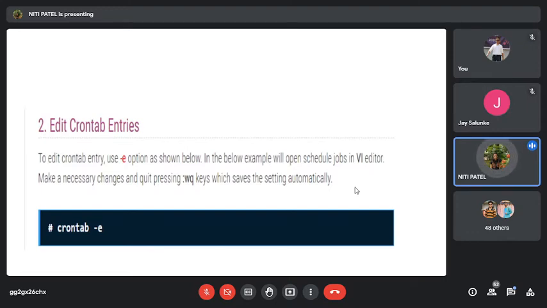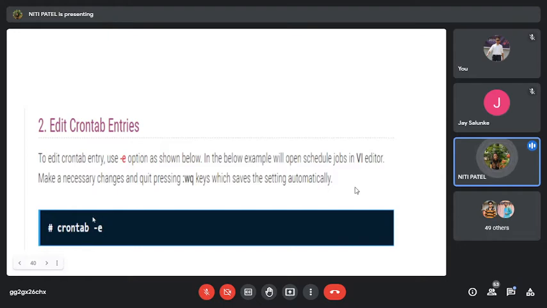So when I open this VI editor, I create a file, I write some text into it, and I save it. Once again, if I want to edit it, I again open it. So whatever I do in the VI editor, the same thing is followed in the crontab also. When I create this file, crontab -a file name, it is nothing but creating a file in a VI editor itself. And in that VI editor, I'm writing these commands. Which commands? The ones which I've shared with you in the chat. mkdir is a command, rmdir is a command. So again, if I want to edit this, I will edit it by using -e.